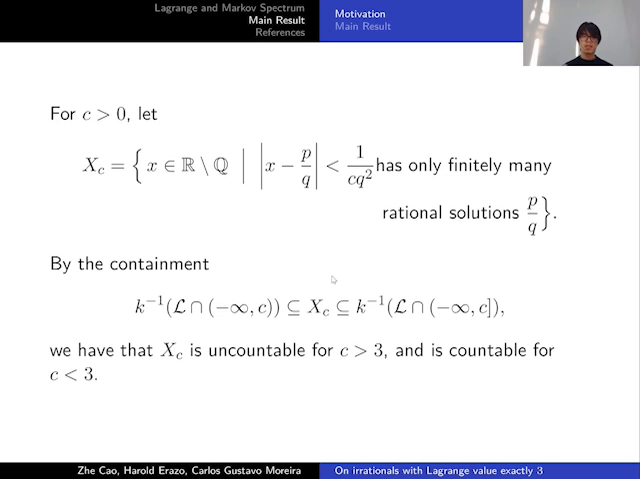For c bigger than 0, let X_c denote the set of irrationals such that this inequality has only finitely many rational solutions. And we have the following containment relationship. As a consequence, the set X_c is uncountable for c bigger than 3 and is countable for c smaller than 3.